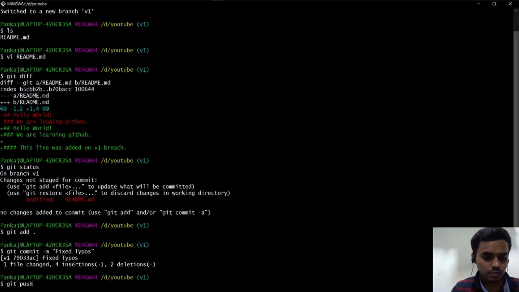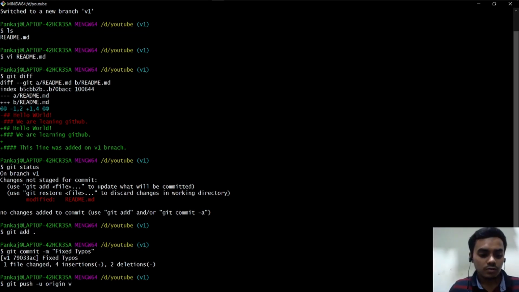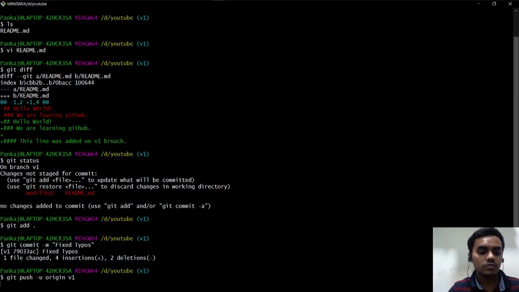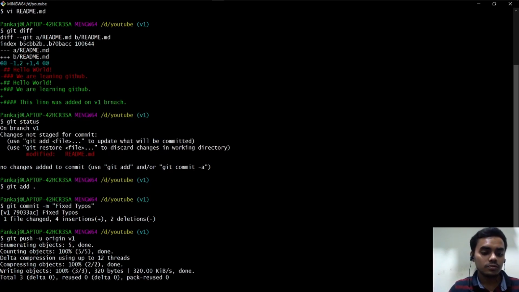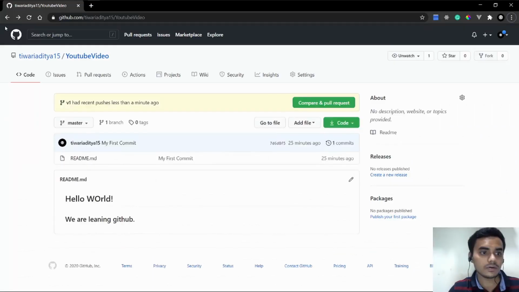We did this. Now just push the changes. I think last time we were doing git push origin master, but I should have written v1. Git push origin v1. Now it should work. Hope so. Please work.